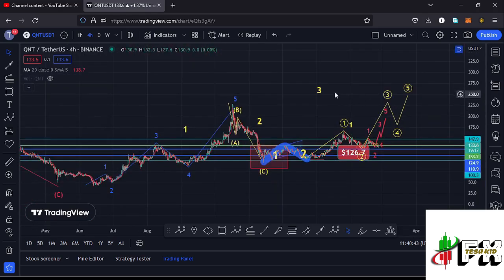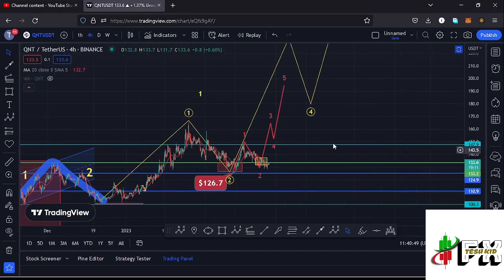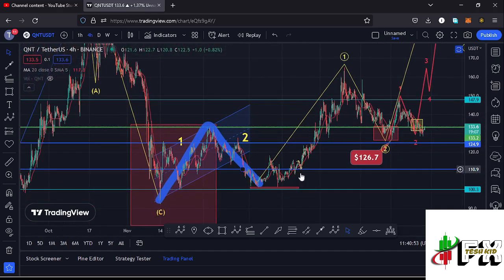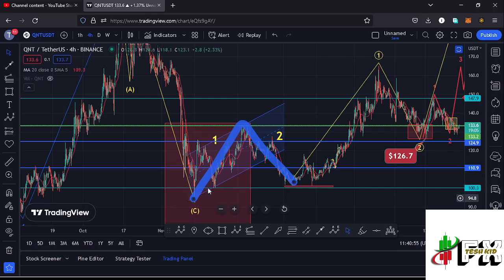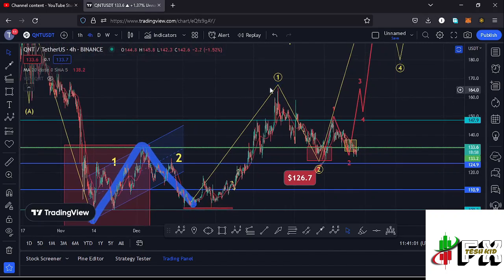And in the formation of that higher Elliott wave count 3, which is also an impulsive wave, I'm also expecting to see a 5-wave structure in formation within that larger Elliott wave count 3, and I believe we are seeing such a movement, where you can see that after seeing our low in the formation of that wave 2, we saw that 1-2 setup, and after seeing the 1-2 setup, we started an Elliott wave structure having that as the first wave, giving us a peak at around the $165 mark.